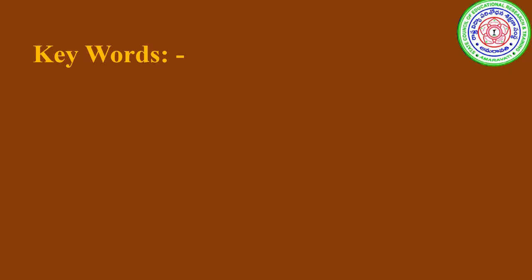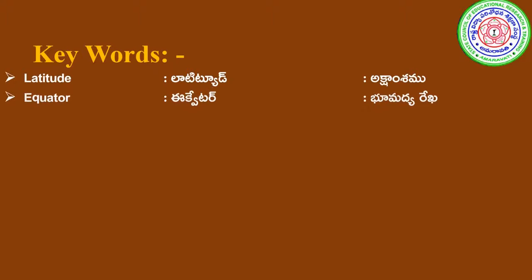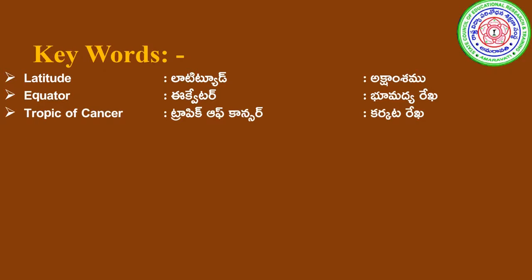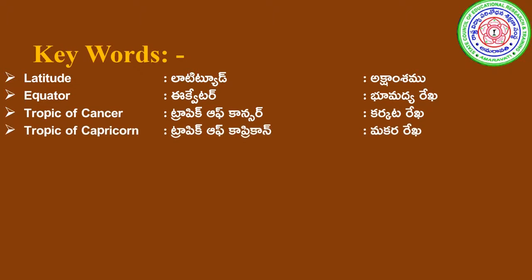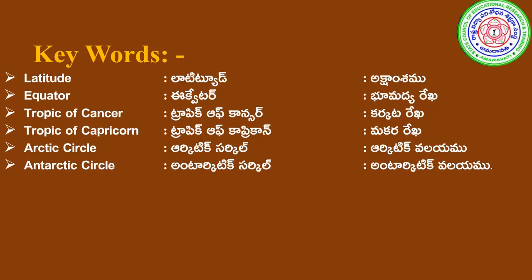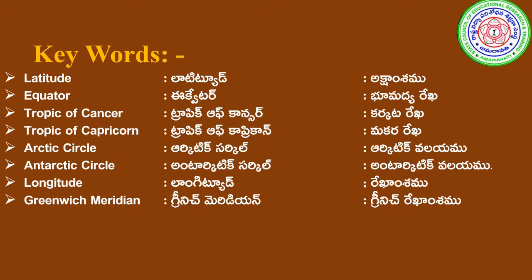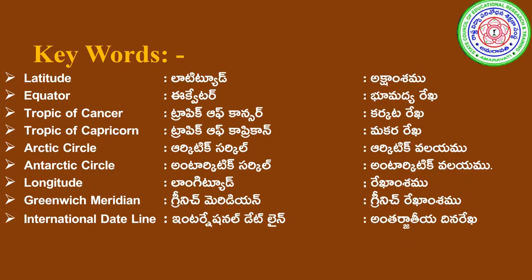Keywords. In this chapter, we are going to discuss some keywords. They are latitude, in Telugu, Akshamsam. Equator, in Telugu, Bhumadhya Rekha. Tropic of Cancer, in Telugu, Karkataka Rekha. Tropic of Capricorn, in Telugu, Makara Rekha. Arctic Circle, Antarctic Circle. Longitude, Rekhamsam. Greenwich Meridian. International Dateline, Antarjatiya Dinarekha. These are the keywords you are going to learn in this chapter.